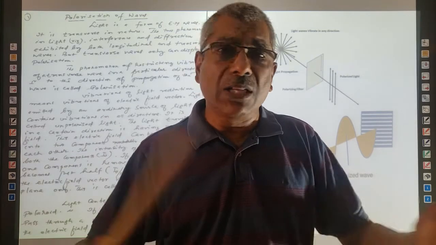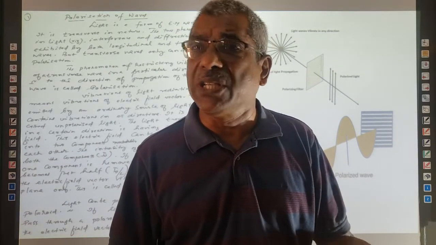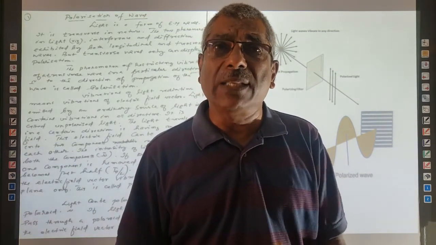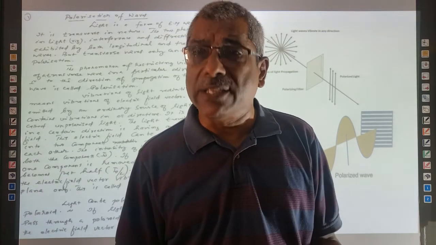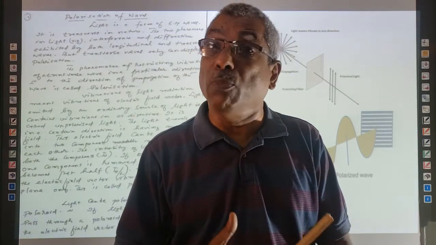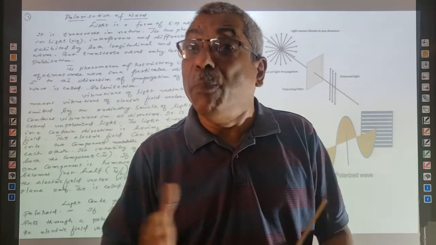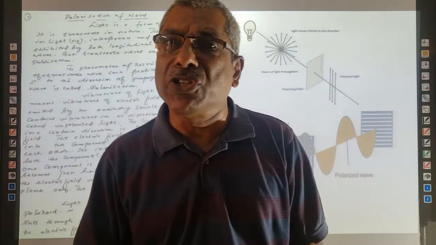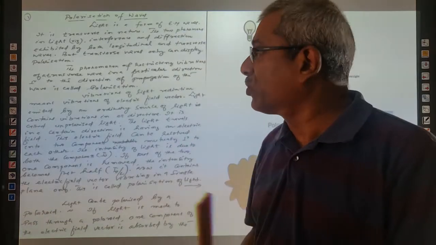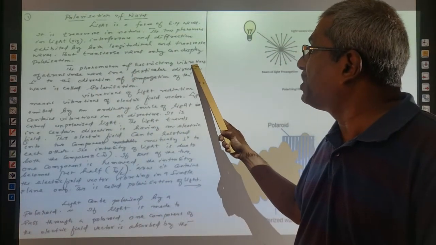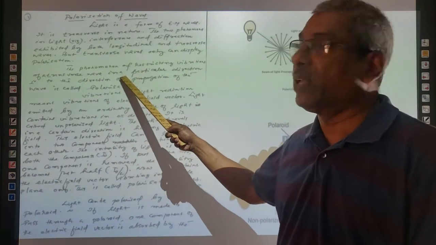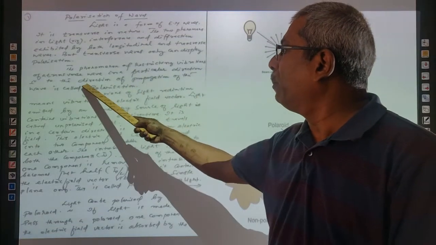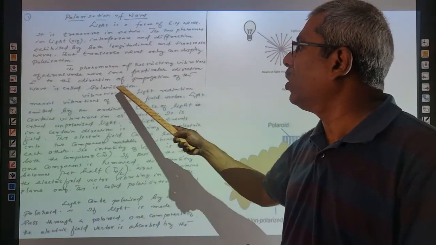Hence, the intensity of light is reduced to just half. If I is the intensity, after removal of one component of the electric field, its intensity is reduced to half. This is what is called the phenomenon of restricting vibration of transverse waves in a particular direction perpendicular to the direction of propagation of the wave, called polarization.